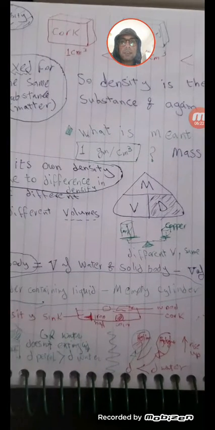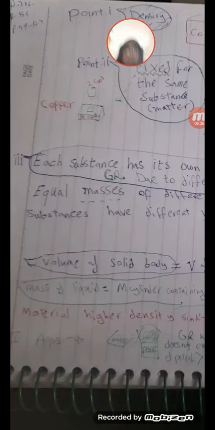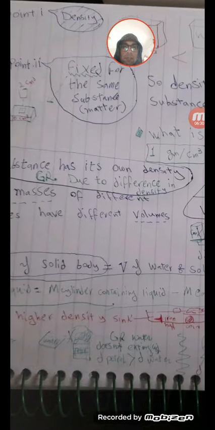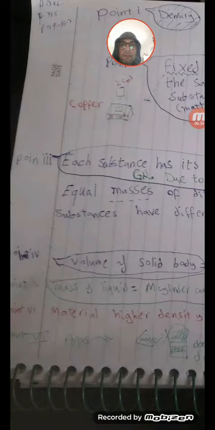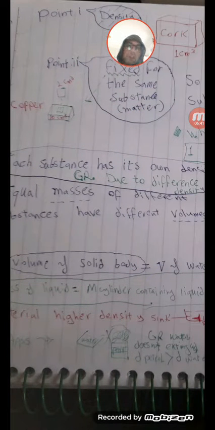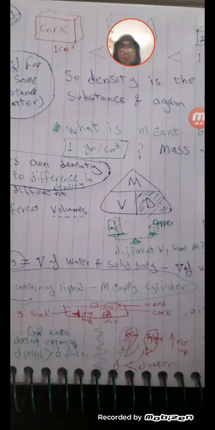Again, we can change this sentence, which is why I dotted under masses and volumes. When we make an exchange and put equal volumes of different substances, they have different masses. This is also right, because we use the law D equals M over V.